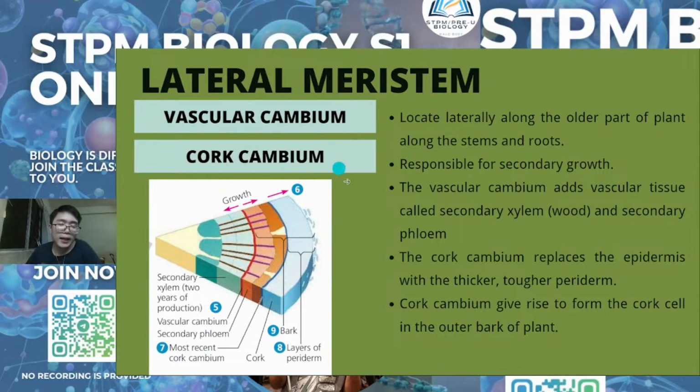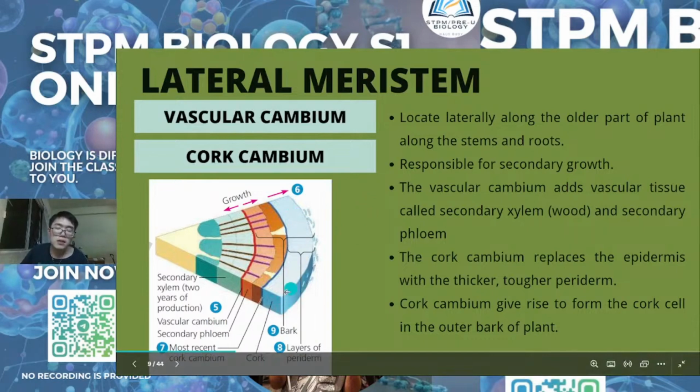But for a plant that has secondary growth, like a tree, if you touch the trunk, it is very rough, very hard and very tough. That is because of the presence of the bark.